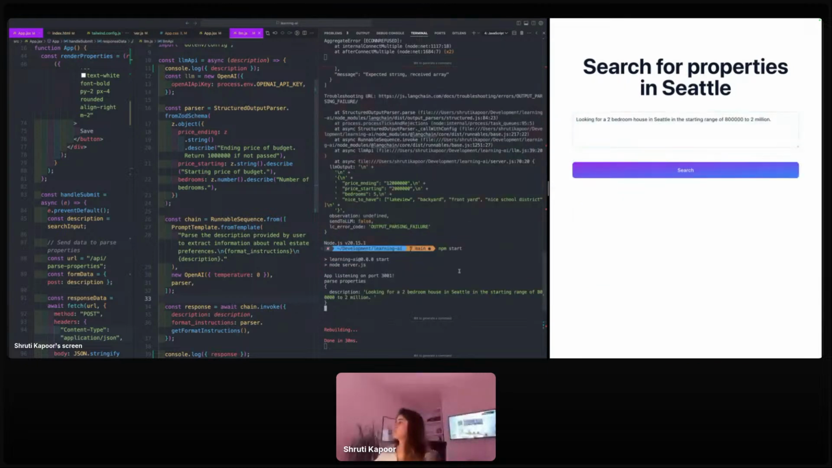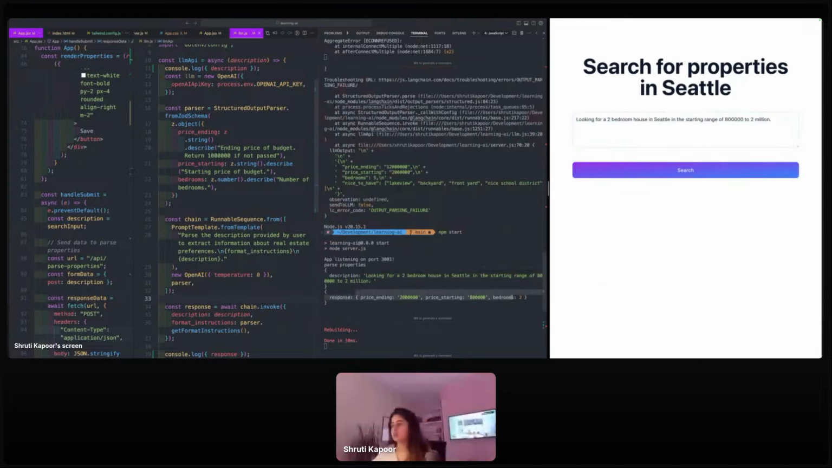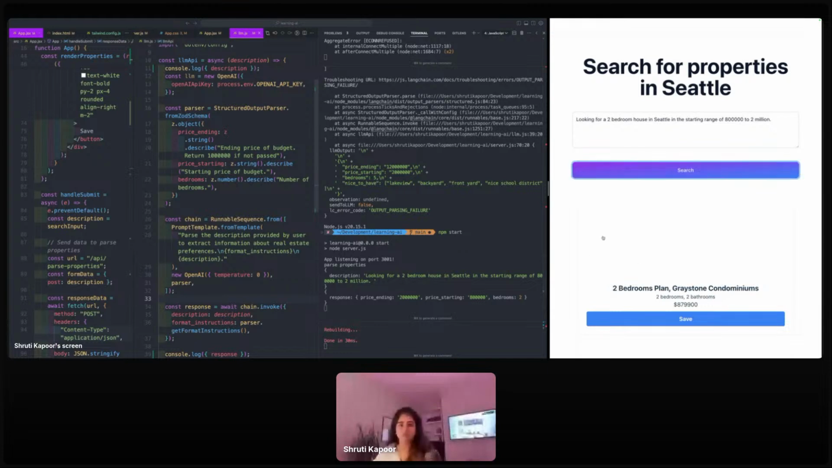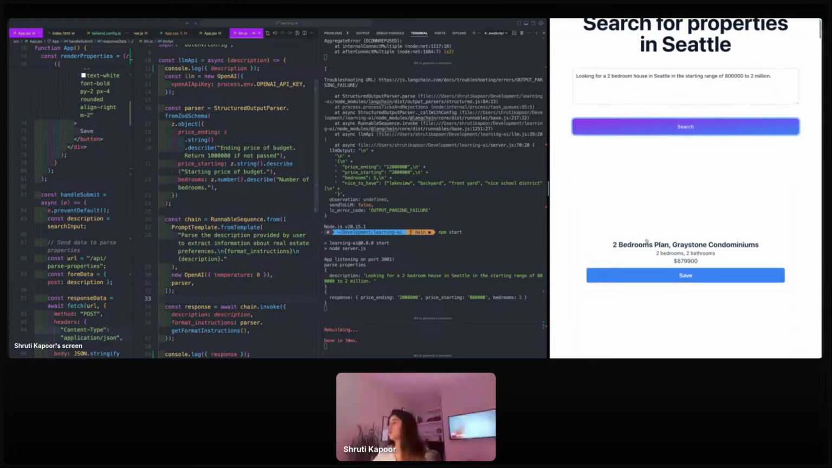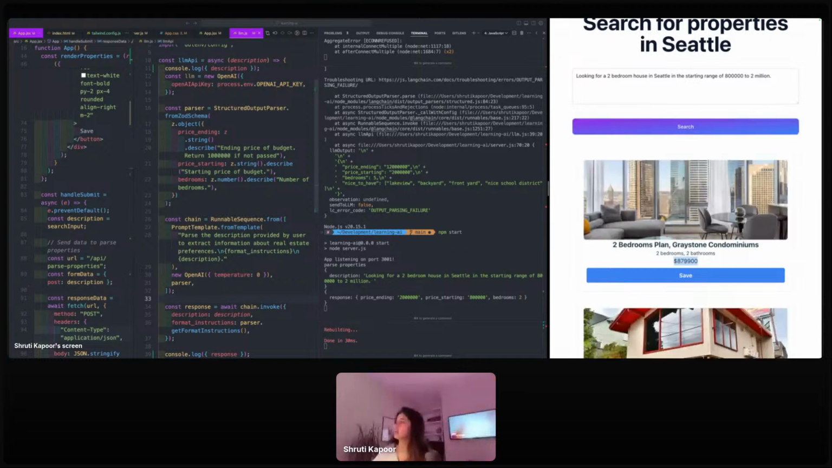Description is here. It's got some stuff back from the LLM. It's parsed it into a string. And there you go. I got a two-bedroom, $879,000 house in Seattle.